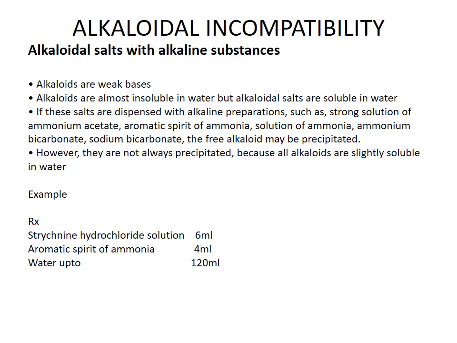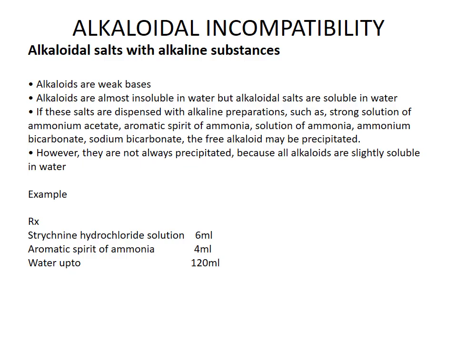Examples of alkaline substances are strong solution of ammonium acetate, aromatic spirit of ammonia, solution of ammonia, ammonium bicarbonate, sodium bicarbonate, etc. If a doctor prescribes an alkaloidal salt along with an alkaline substance, these two undergo chemical reaction, and a free alkaloid gets precipitated.